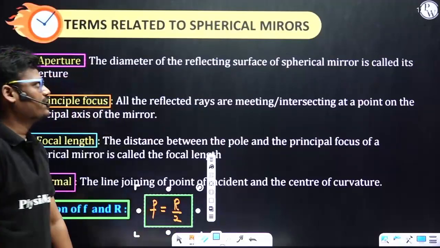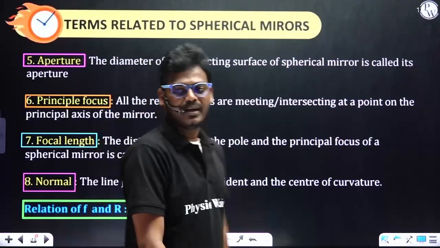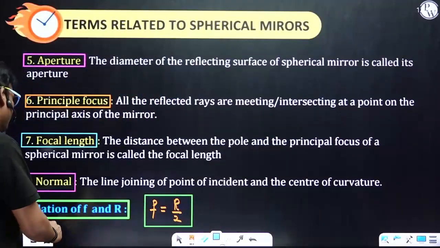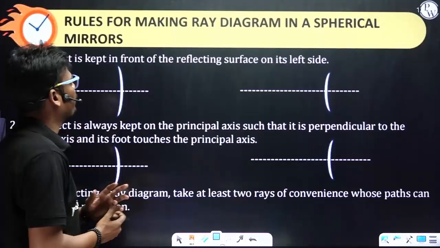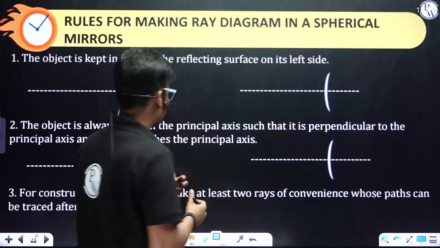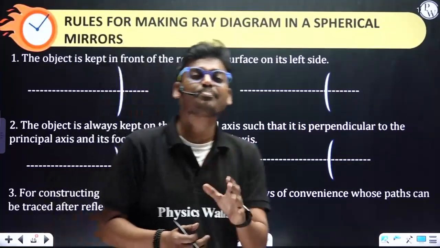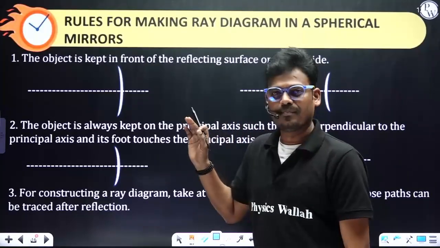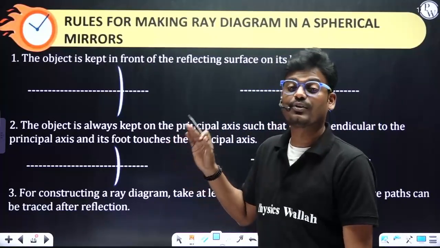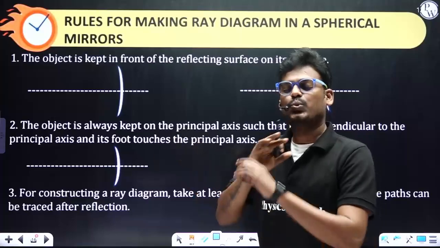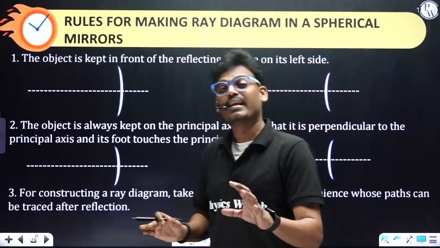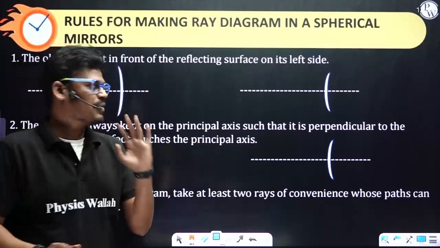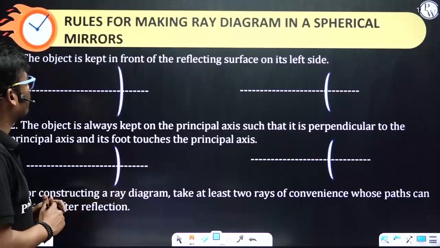So these are the important terms related to spherical mirrors. Now let's move on to the next concept, that is rules for making ray diagrams in spherical mirrors. These are very, very important. If we understand these rules for construction of a ray diagram, it is very easy for you to understand the formation of images by spherical mirrors. So let's see what is the first rule.